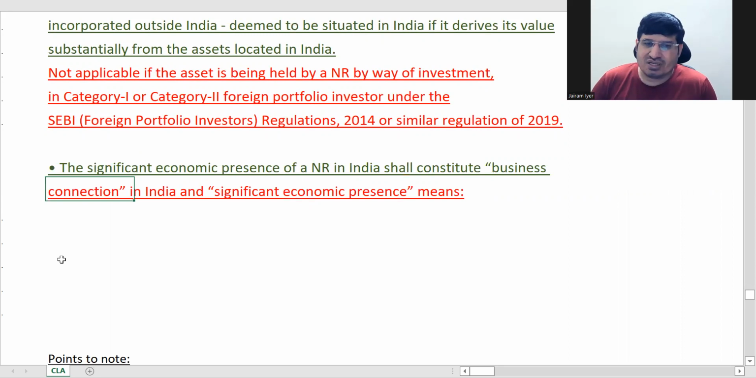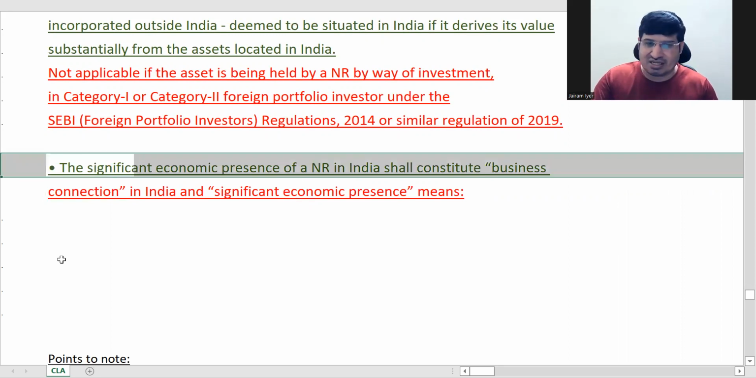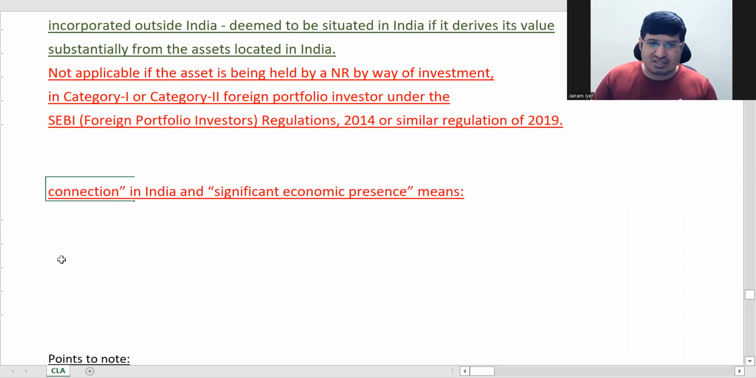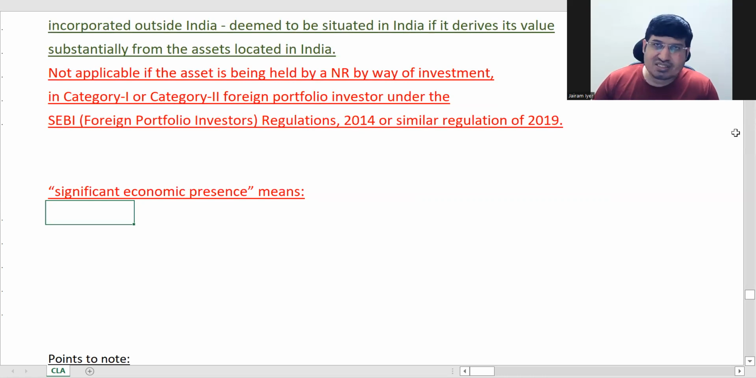Okay. So of course, we know that it will constitute business connection. And what is significant economic presence? So this is what we are seeing here. Significant economic presence means, I'll tell you what significant economic presence is. This is one important point.